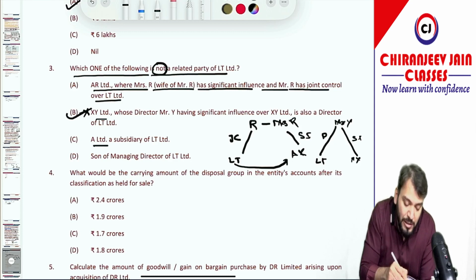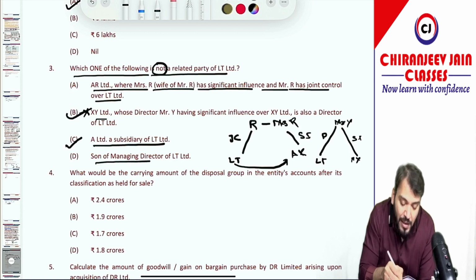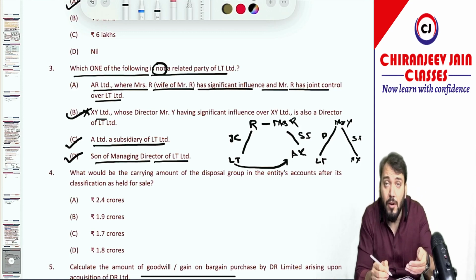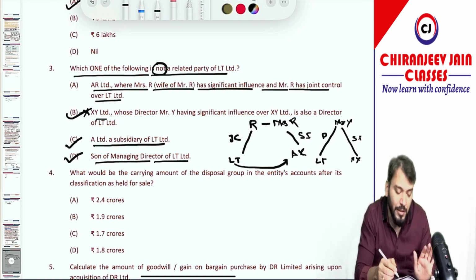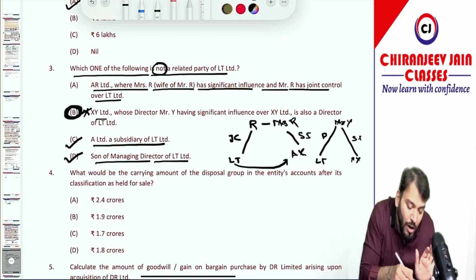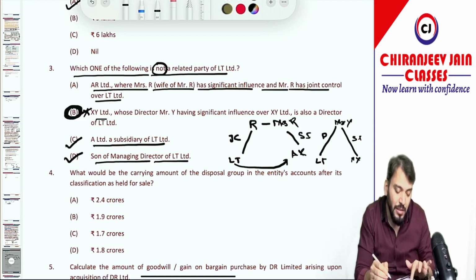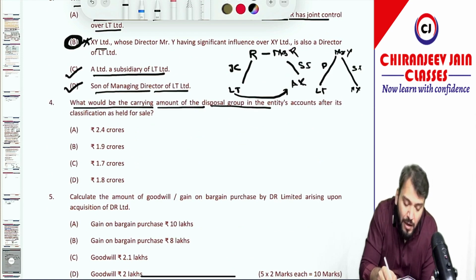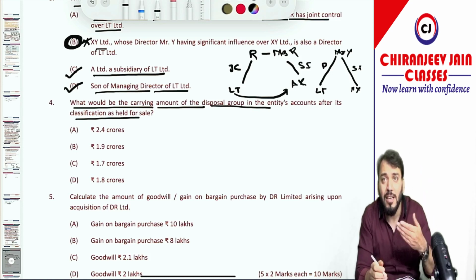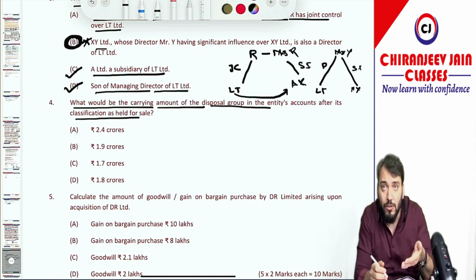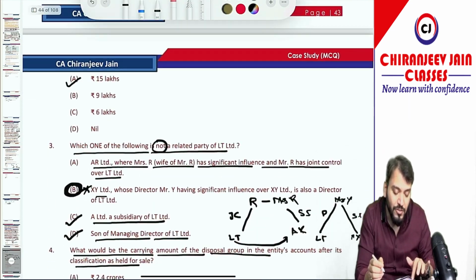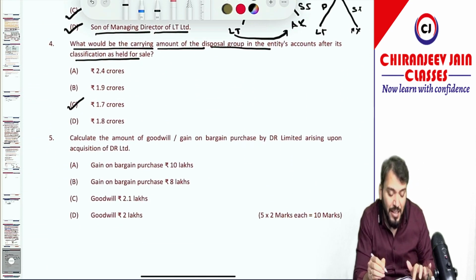Let's see other options. A Limited is a subsidiary of LT Limited. Of course, a related party. Son of managing director of LT Limited. Of course, a related party. Any close family member of key management personnel will also be a related party. So only option B is not related. So option B will be the correct option. Let's see next point. What would be the carrying amount of disposal group in the entity's account after its classification as held for sale? Carrying amount is the fair value less cost to sell or carrying value, whichever is lower. Fair value less cost to sell we have already calculated. It was 1.7 crore. The answer is 1.7 crore. Option C is correct.